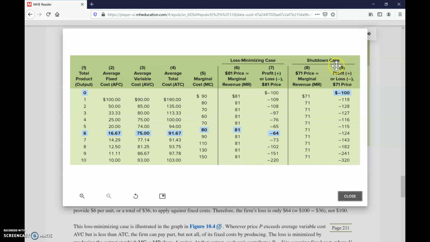Now the shutdown case here, the price at all levels of output is less than the average variable cost of production. So the firm will not produce at all, because if the firm stops production, the loss will be much less, which is negative $100, than if the firm continues to produce, and the loss will be greater than $100.